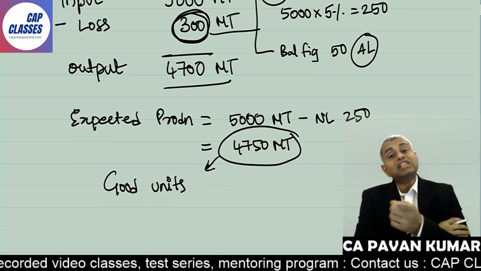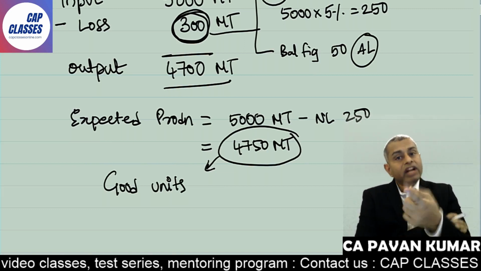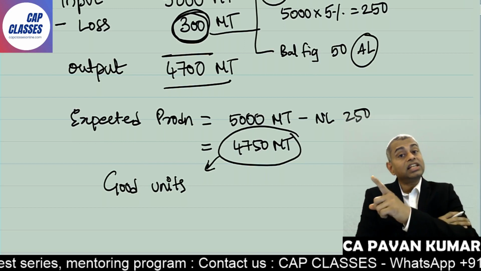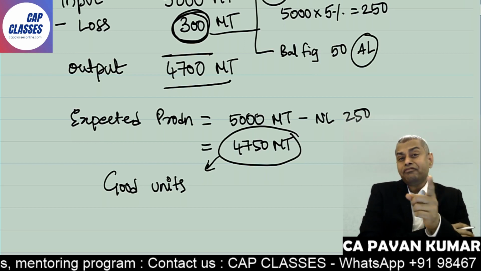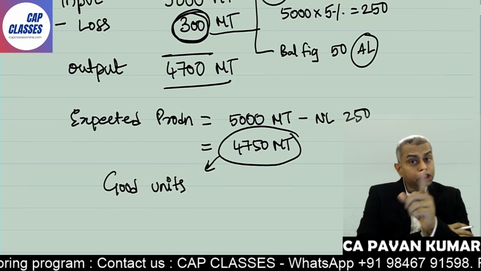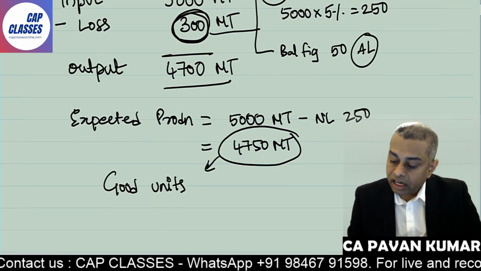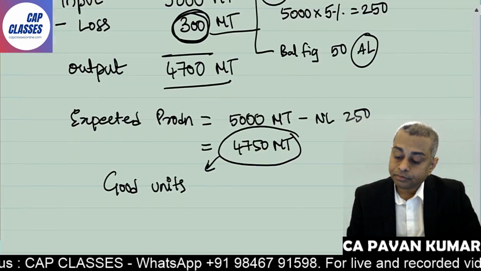4750 good units are expected, but because of your inefficiency you got only 4700. That means 50 metric tons is abnormal loss. So that 50 metric tons abnormal loss should be charged to P&L. Okay, now let us read the balance portion.